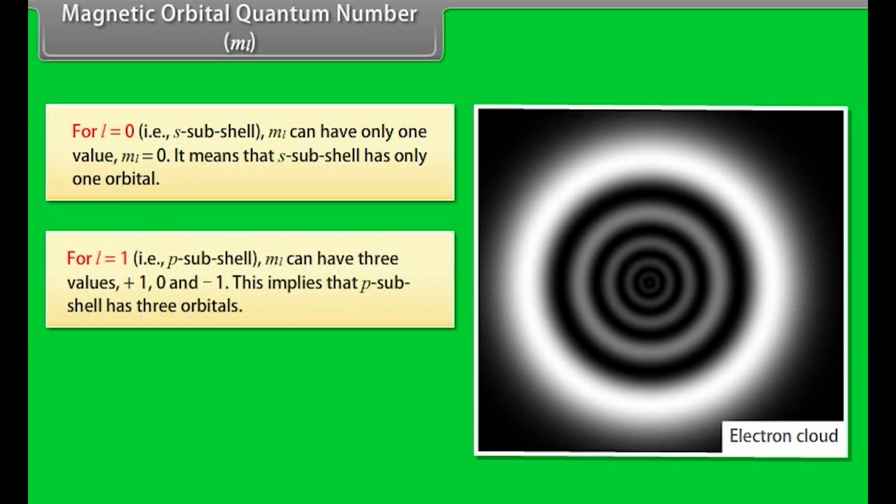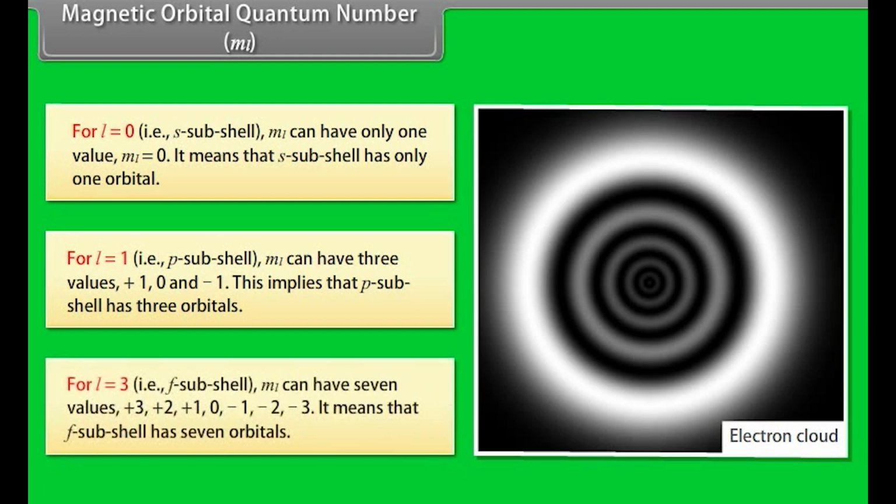For L equal to 1, ML can have three values: plus 1, 0, and minus 1. This implies that the p subshell has three orbitals. For L equal to 3, ML can have 7 values: plus 3, plus 2, plus 1, 0, minus 1, minus 2, minus 3. It means that the f subshell has 7 orbitals.